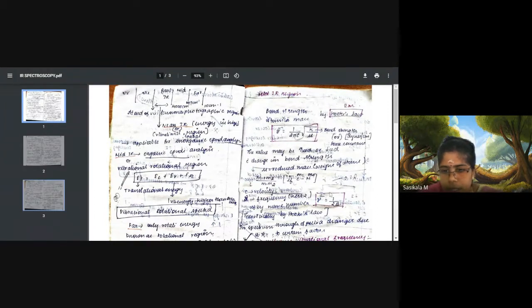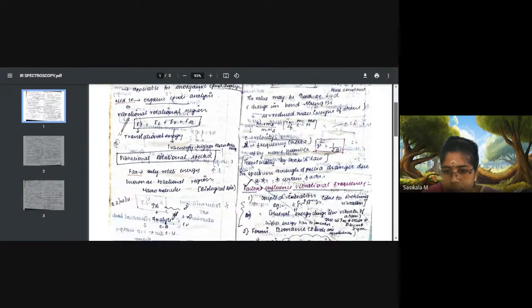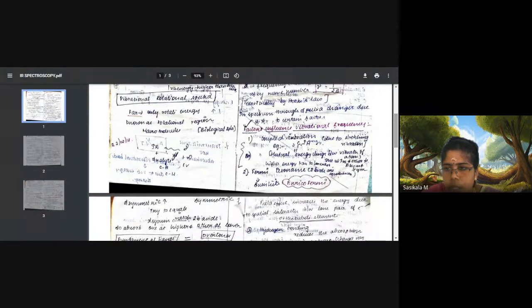And by means of this, we can calculate theoretical lambda max. And one more topic we have not discussed in the last two classes, that is factors influencing vibrational frequency. This is an important 5-mark question. Okay, this is a 2-mark question.